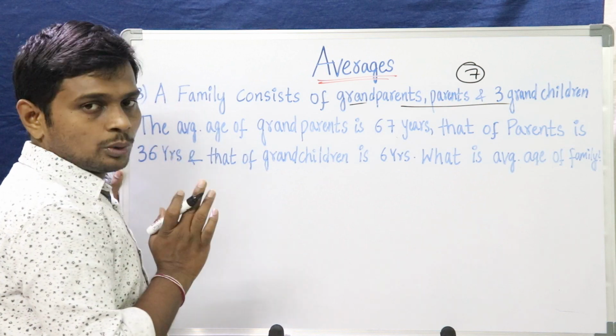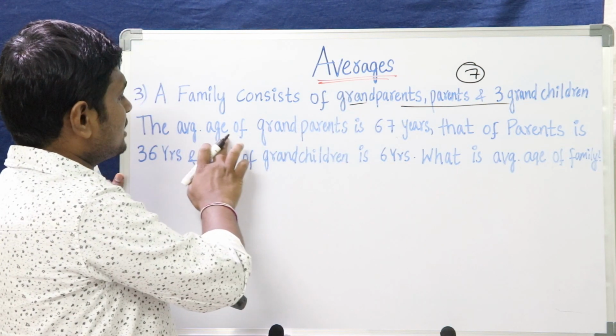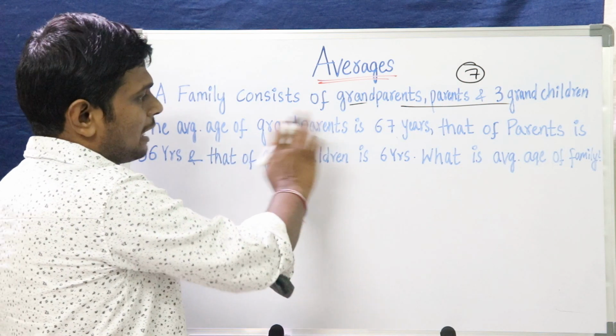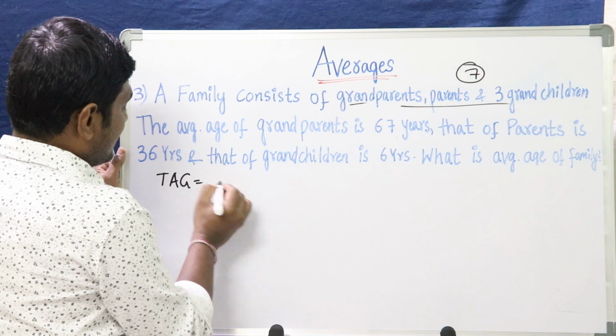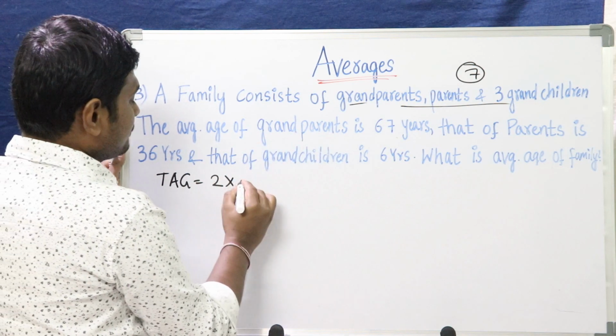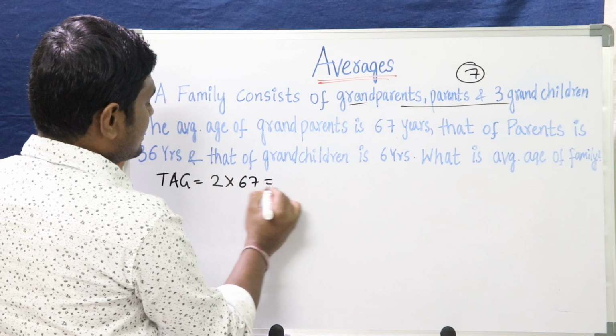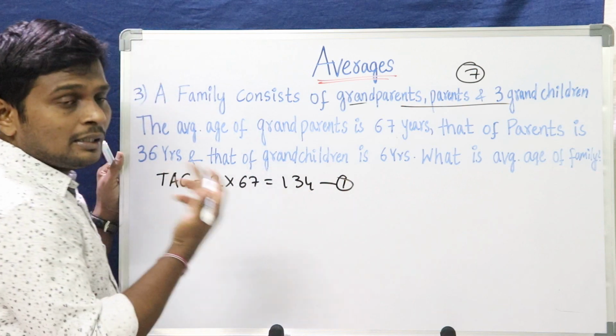How can we find out the total age of the family? We were given 3 more statements, right? The first statement is the average age of grandparents is 67. That means the total age of grandparents is, the total number of grandparents is 2, right? And then 67 is the average age, that is 134. This is the first equation we can derive.